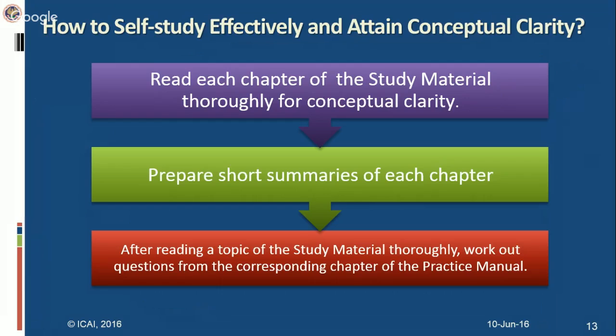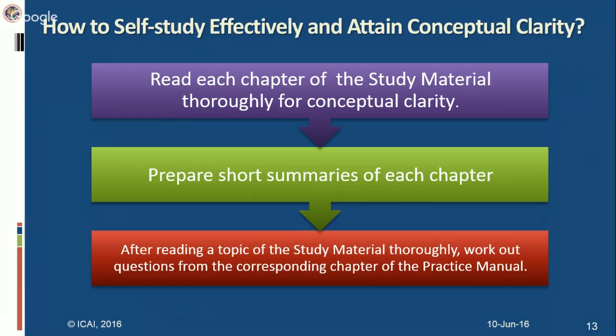You have to move sequentially in case of income tax. In fact, in case of indirect taxes also, for the service tax portion, you have to move sequentially. But you can have a choice between service tax and the other taxes like customs, excise, VAT, CST. You can choose either of the indirect taxes, but once you choose a tax, you have to move sequentially, because only then will you be able to grasp the idea and appreciate the laws and their sequence. They have been placed in such a sequence that you have to follow that sequence only. Okay. So each chapter you have to read thoroughly.